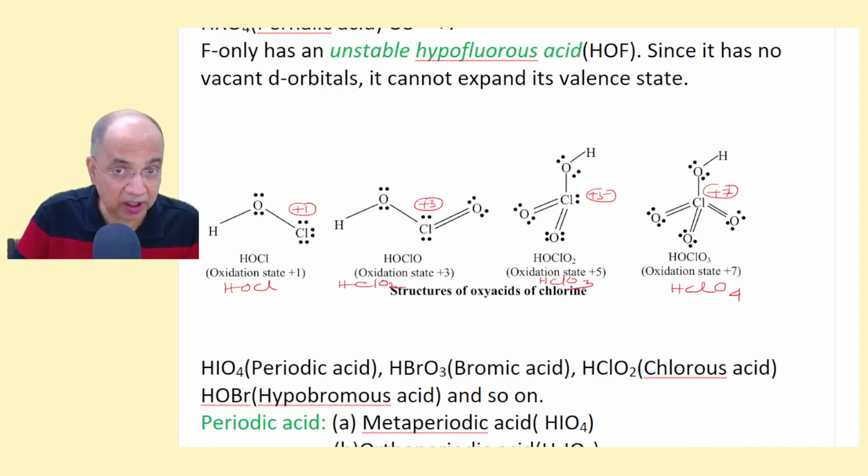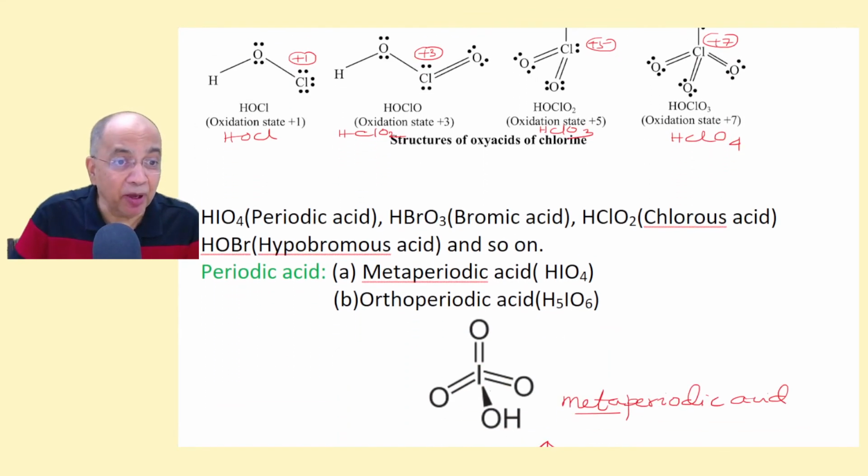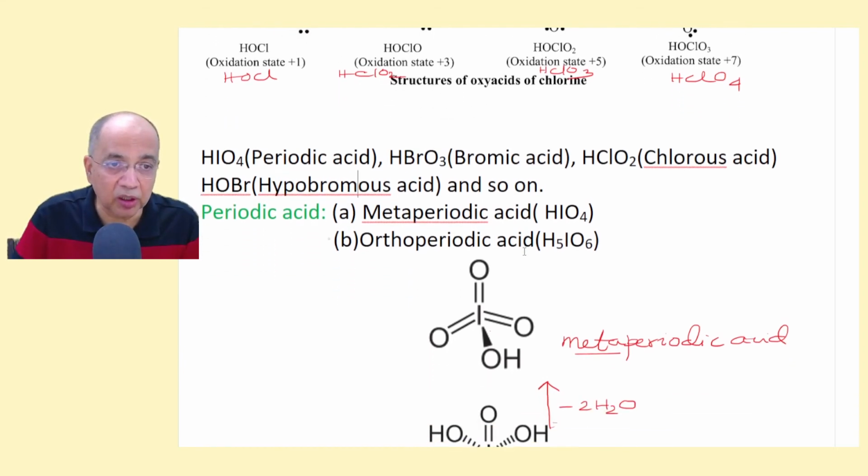So this is +7. Right? Periodic acid, in fact, you can have perbromic acid, perchloric acid. Similarly, bromic acid, chloric acid, HBrO3, HClO3, HIO3. Similarly, chlorous acid, bromous acid, iodous acid, hypobromous acid, hypoiodous acid, and so on.